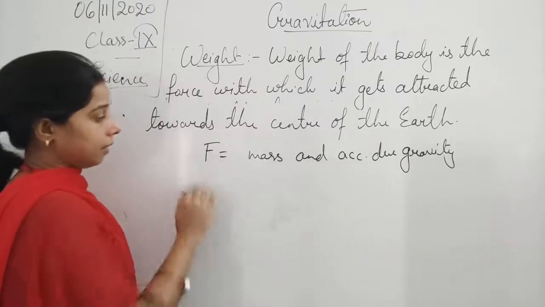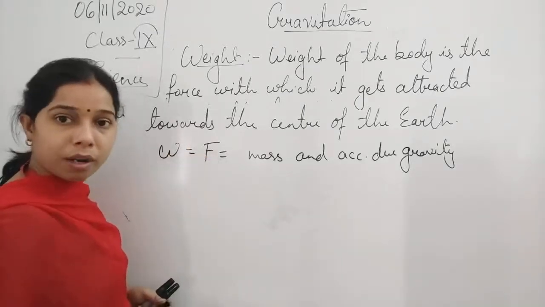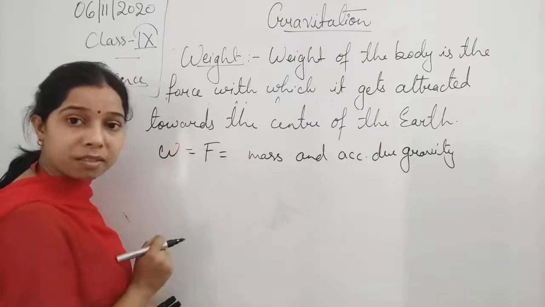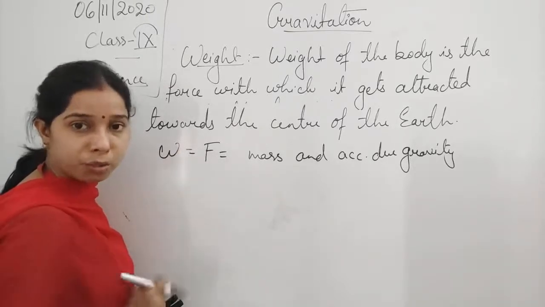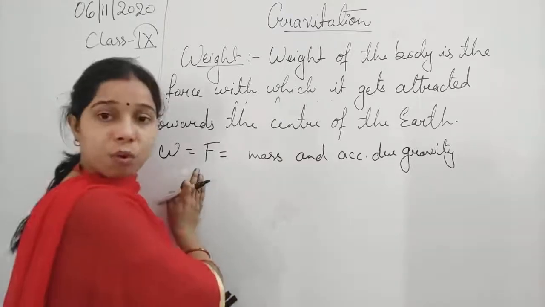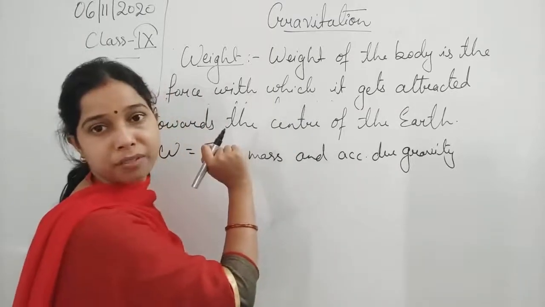Now, this weight is equal to this F, the force by which the object gets attracted towards the center of the earth. And this force depends upon the mass of the body and the acceleration due to gravity.